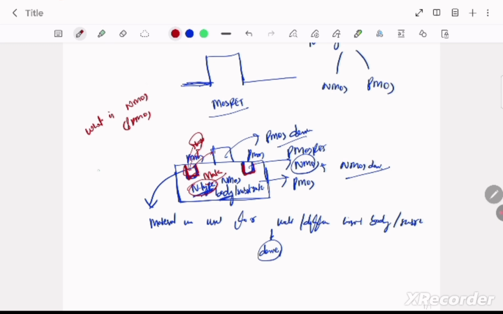In NMOS, the majority carrier is electrons. In PMOS the majority carrier is holes.